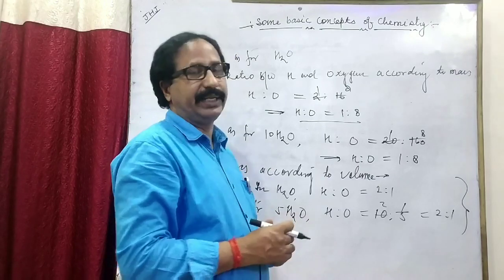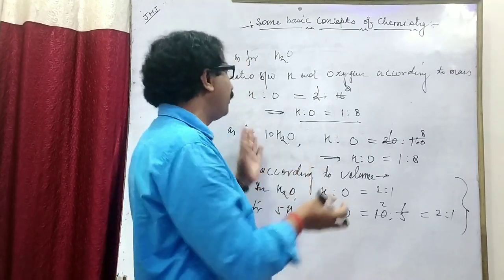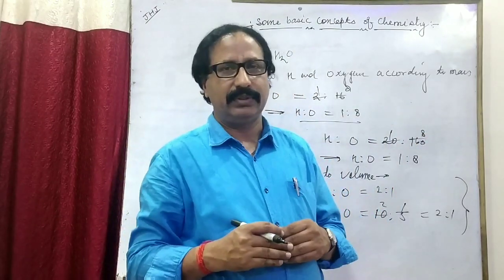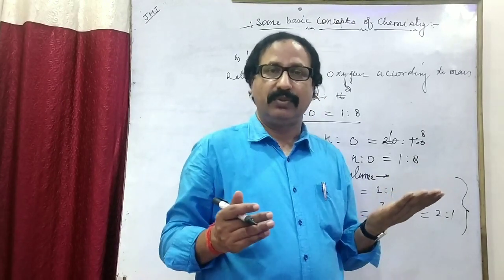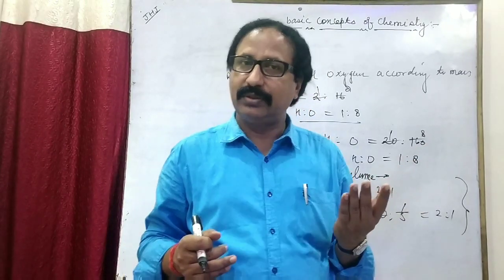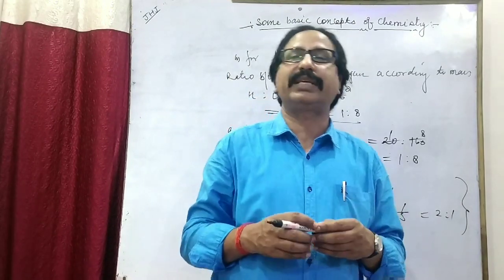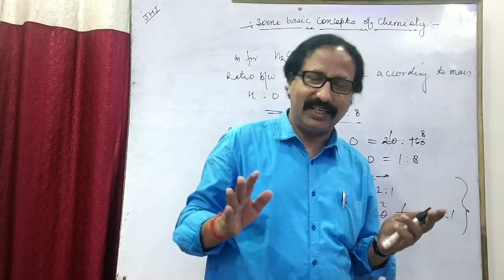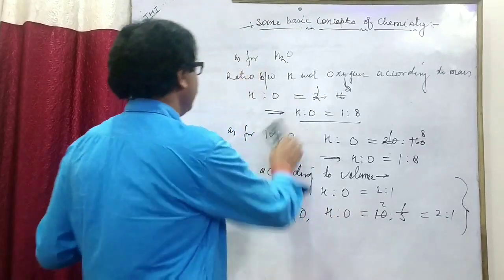Through this example, it is not only applicable for water. You can take any compound and prove properly that any compound prepared from any source or through any process has its chemical composition always remaining the same. Any confusion?